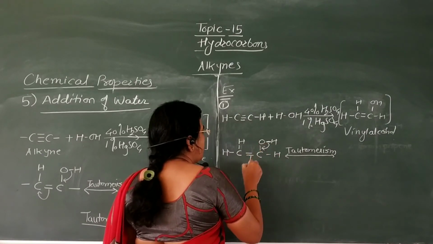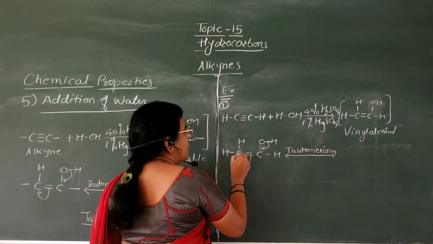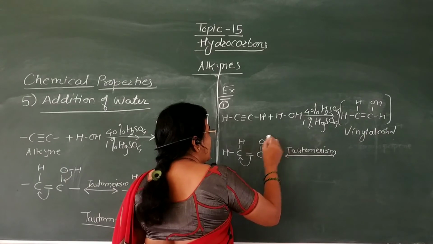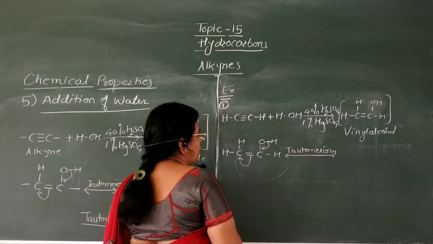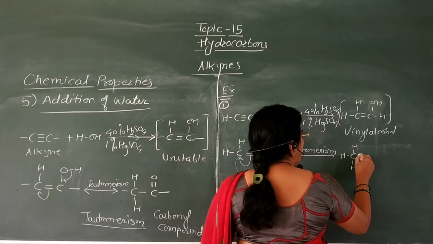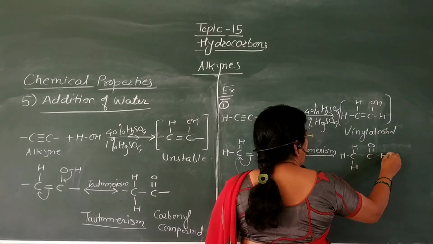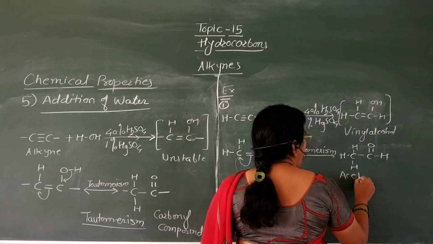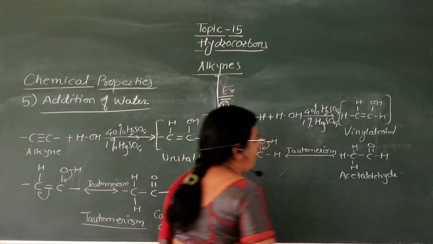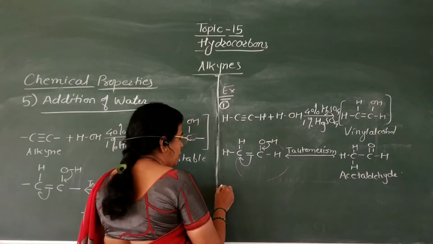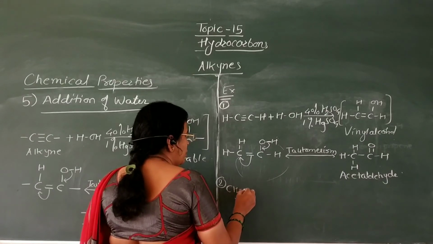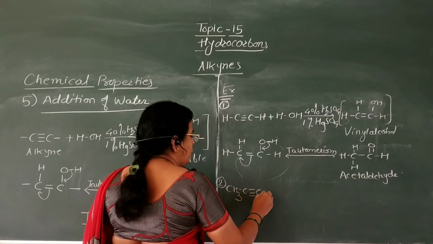Then these pi electrons get shifted on carbon atom. This carbon atom becomes negatively charged. The hydrogen is positively charged. This gets attached to this carbon atom to form CH3–CH=O. Here it is acetaldehyde. Acetaldehyde is obtained.